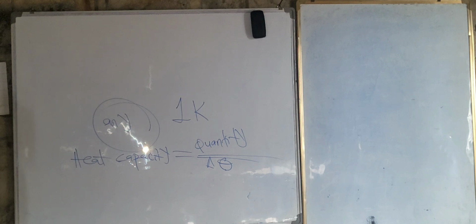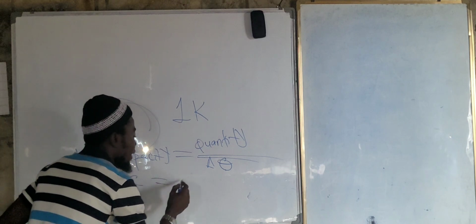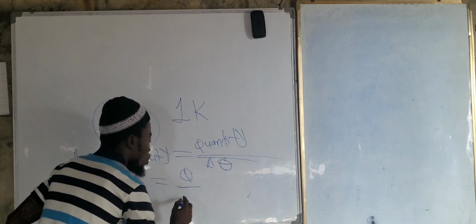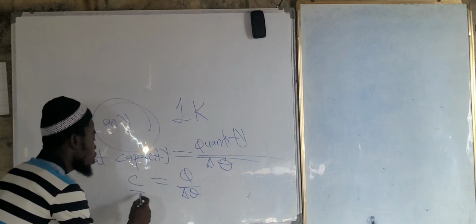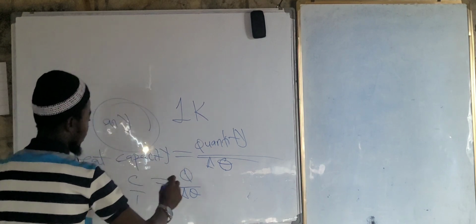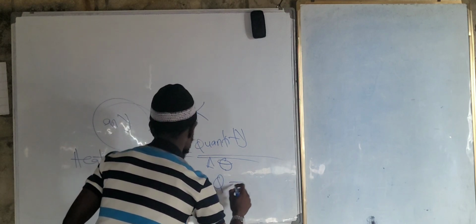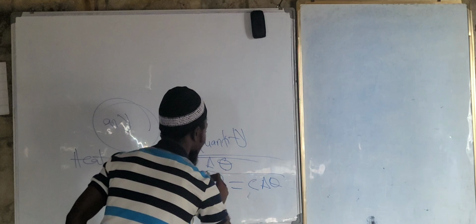Are we okay here? So therefore, if we symbolize this one, it is equal to Q, all upon change in theta, right? Here is upon 1 times Q. This one is the heat, the heat required. So therefore, Q is now equal to C, and we have change in theta.